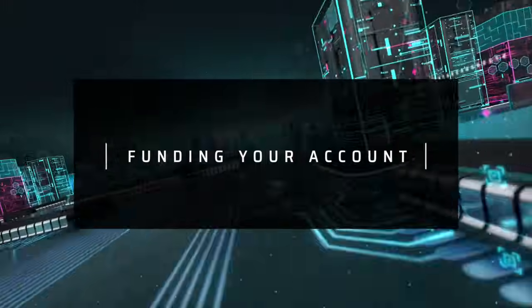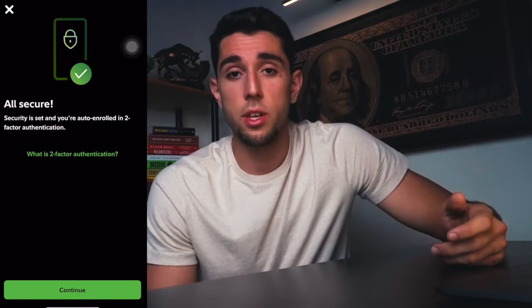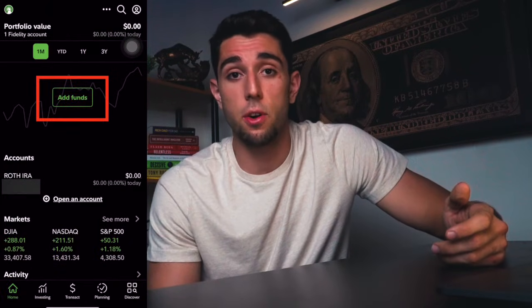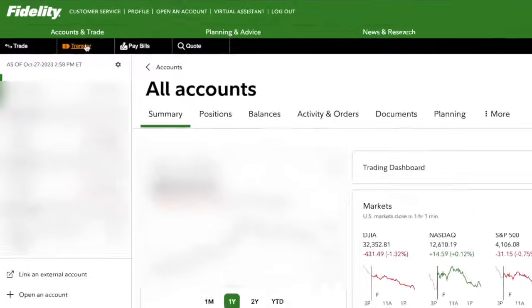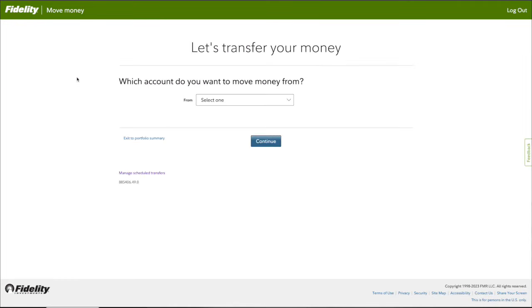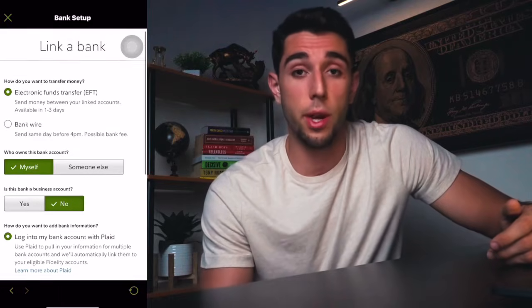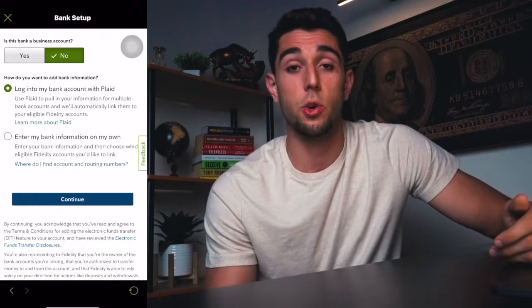So because of that, let's go over funding your account. The process for this is pretty simple because all you need to do is click add funds on the app once you have that started, or on the website on the top left, you can click transfer. Both options will lead you to identical ways of sending your money to Fidelity's account that you have just created, but for this case, I'm going to be doing this directly through the bank.